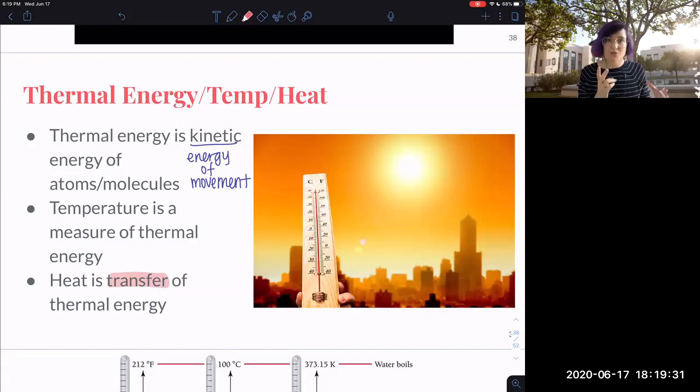So two ways in which you can have heat: there's a temperature change or there's a transfer of energy. So if I put energy in to separate particles, I have heat, using the energy to pull these particles apart. Or if I put energy in to speed up particles, that's also heat.